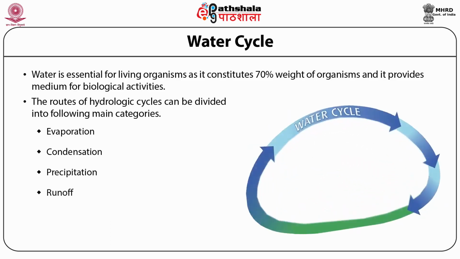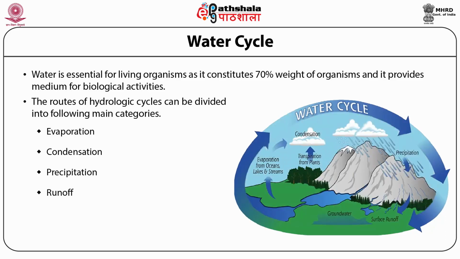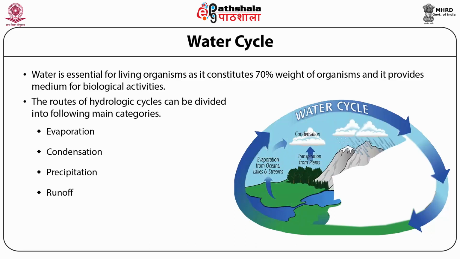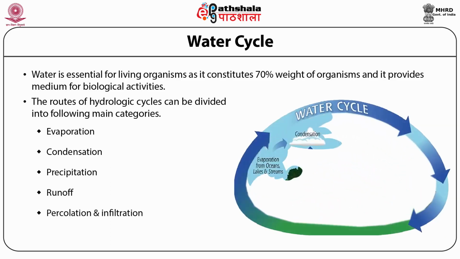Runoff. The precipitated rainwater accumulates and flows on the surface and subsurface of the earth toward rivers, streams or underground stores, and finally reaches the oceans. Percolation and infiltration.